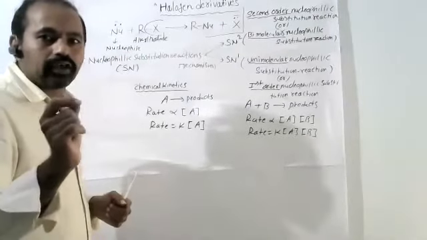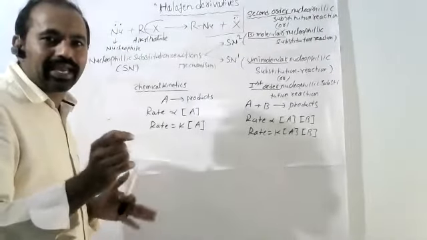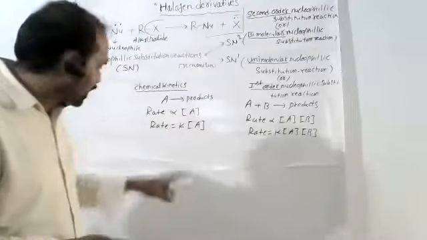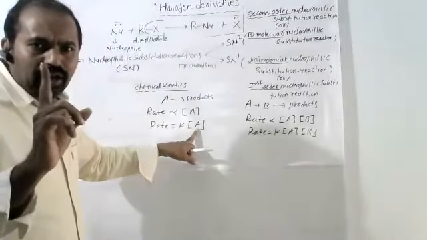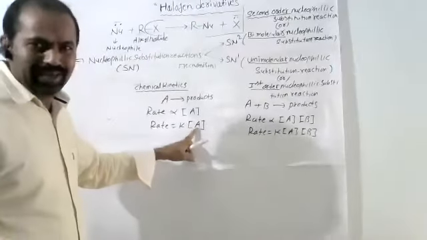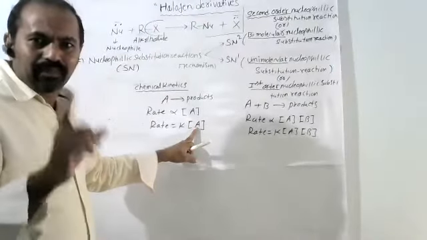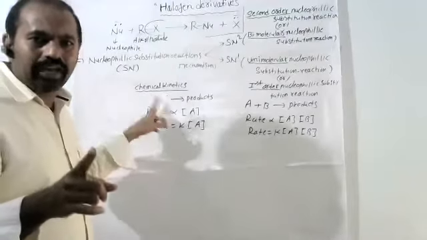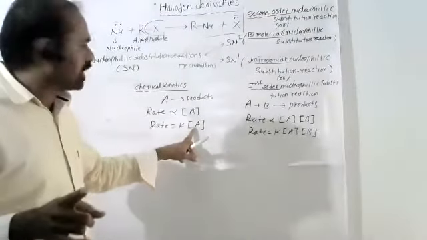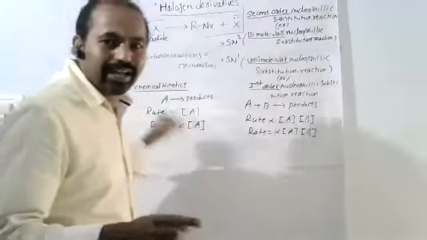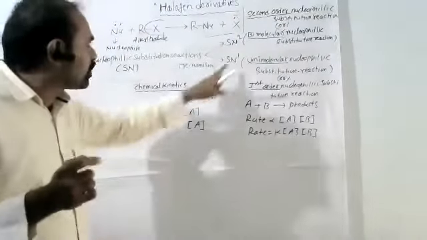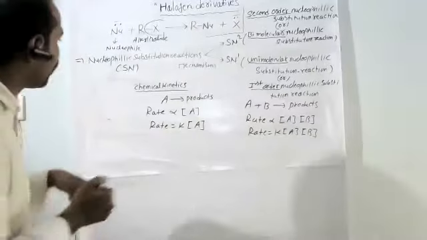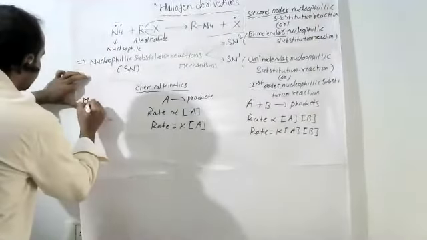For the first reaction, only one molecule participates, that is A. If only one molecule participates, that is called a unimolecular reaction.